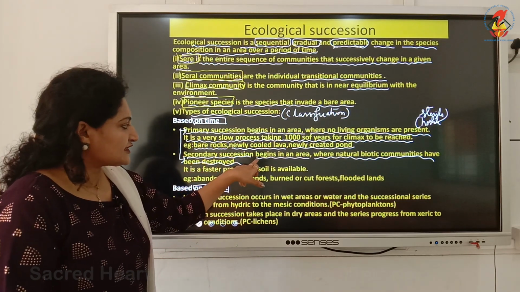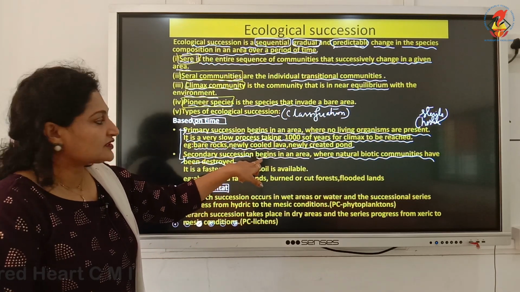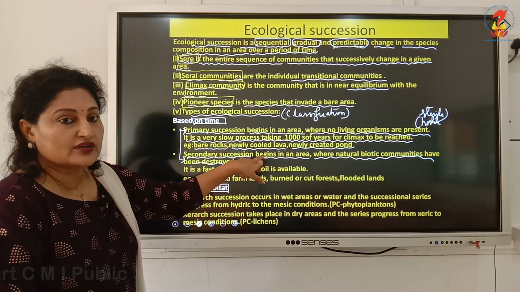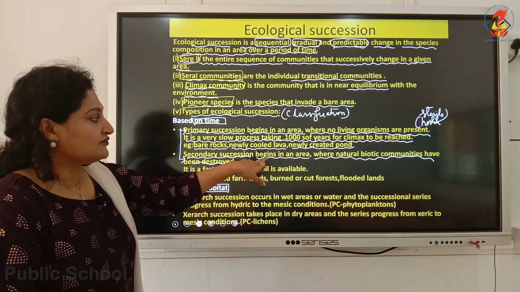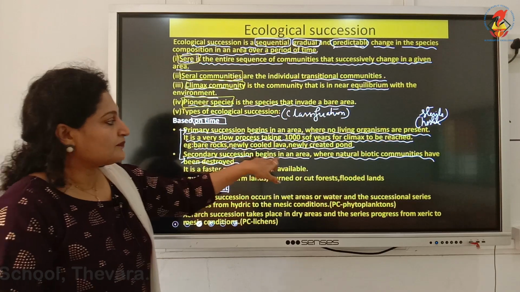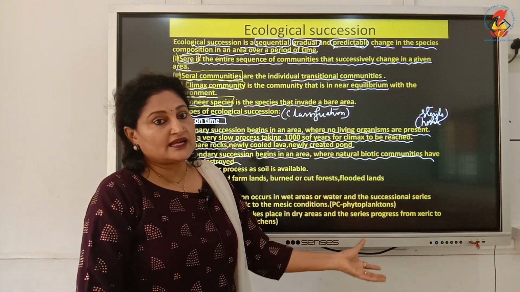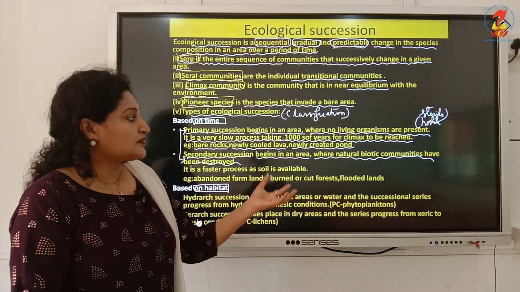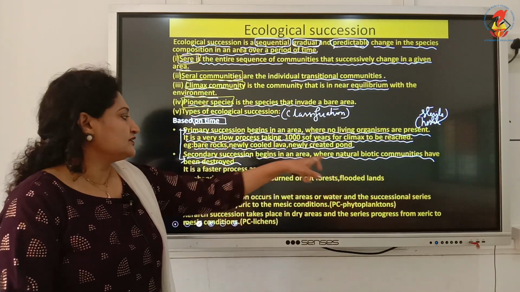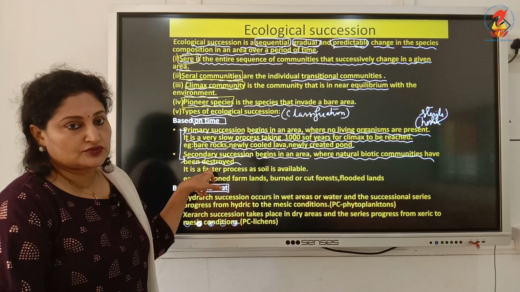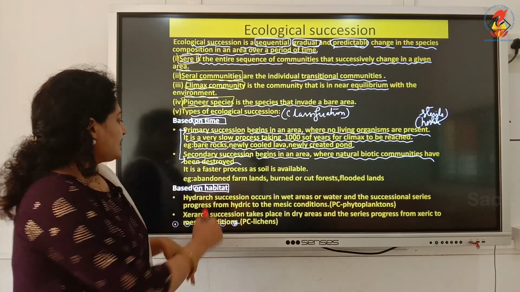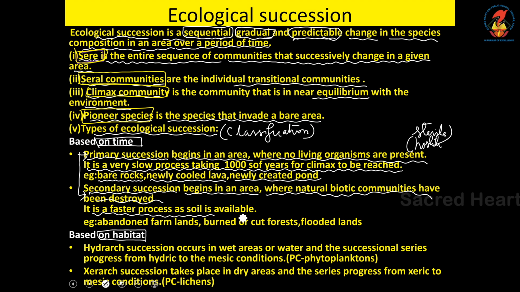So once again, I am reiterating, at the beginning, the substratum is not a virgin or sterile or hostile environment. It's more favorable because it was once upon a time inhabited and rich with biotic communities, but it was destroyed due to man's activities or due to nature. And so to become a forest or to reach the climax, it takes a faster time. The time required is just 10 to 50 years maximum.